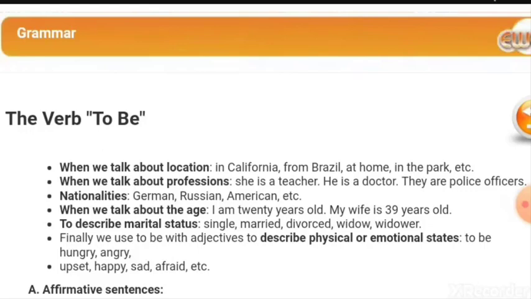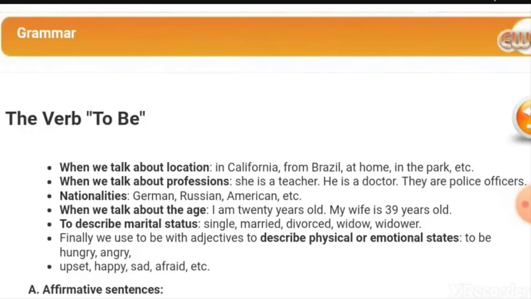متى نستخدم فعل الكينونة. First of all, when we talk about location, عندما نتحدث عن الموقع أو المكان, like I am in California. أنا في كاليفورنيا. I am from Brazil. أنا من البرازيل. I am at home. I am in the park, etc.